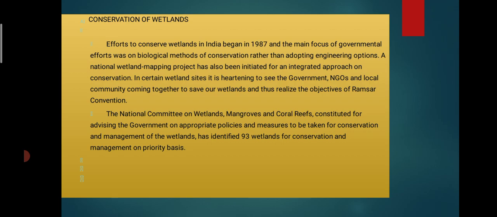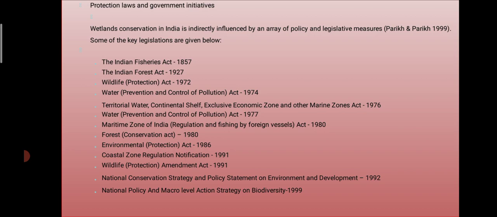priority basis. That is nothing but anyone can protect, but the government, NGOs and local community work together from 1987 on different projects like the Ramsar conservation projects. That means through the Ramsar conservation project we can do that conservation. Then protection laws and government initiative: the government has to take initiative like the Wildlife Act. There are a number of acts so that wildlife is conserved much more as compared to previously.